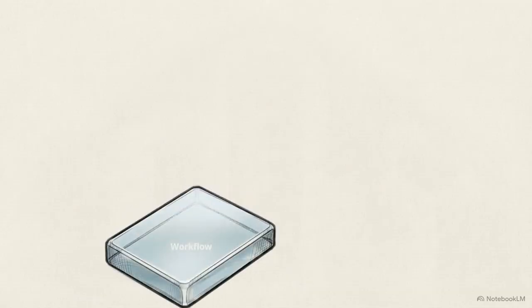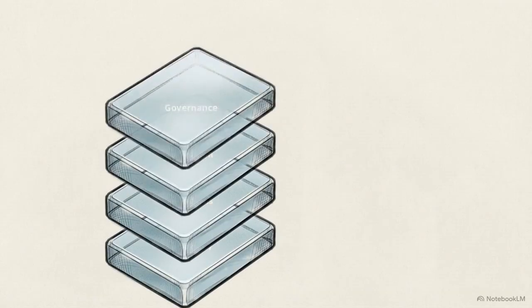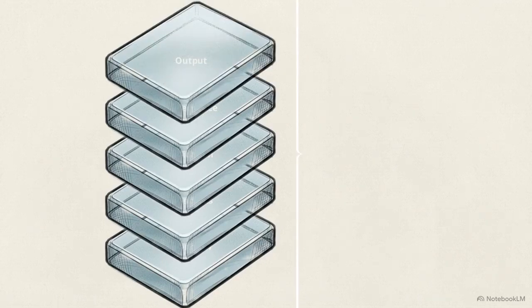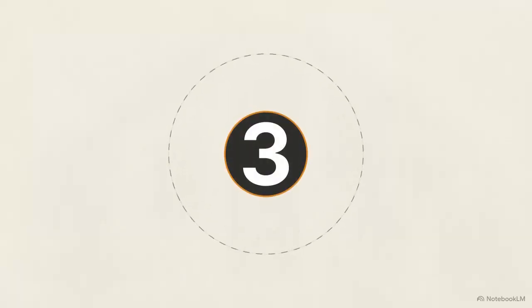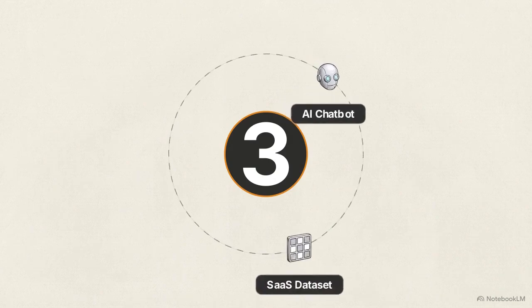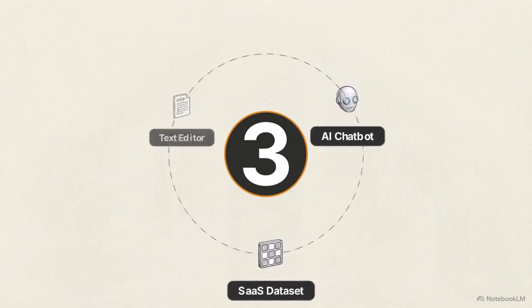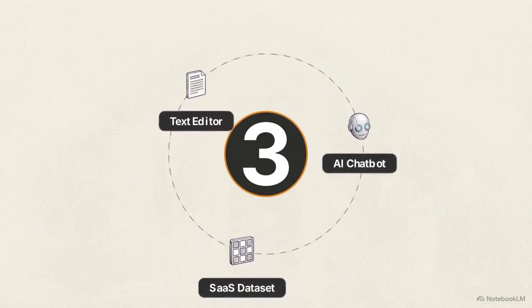Over the next 6 minutes, we are going to build a strictly governed 5-layer master prompt designed specifically for a SaaS annual recurring revenue forecast. This framework produces a complete board reporting pack featuring a strict assumptions log and explicit, verifiable validation checks built directly into the data blocks. To follow along, you only need 3 things: access to an advanced AI chatbot, a sample SaaS financial dataset, and a blank text editor to assemble our rules.